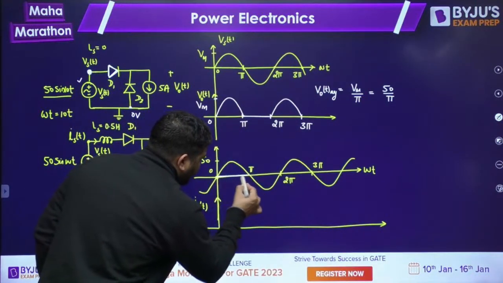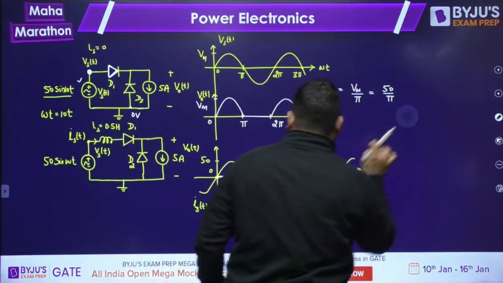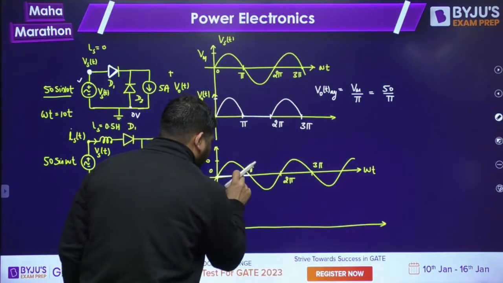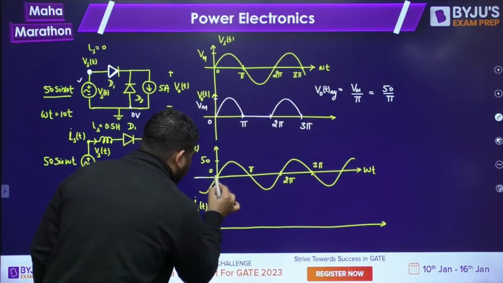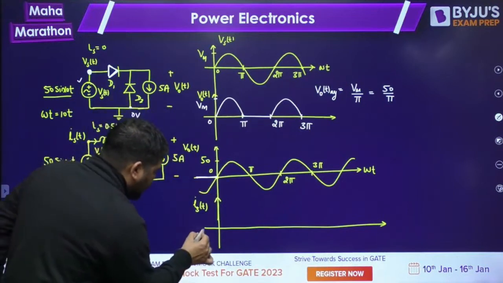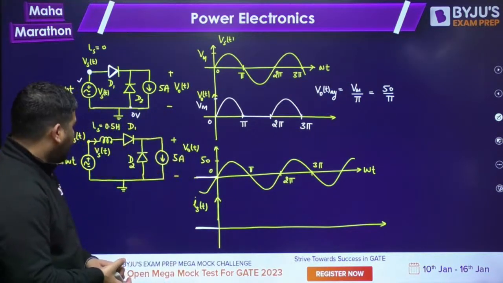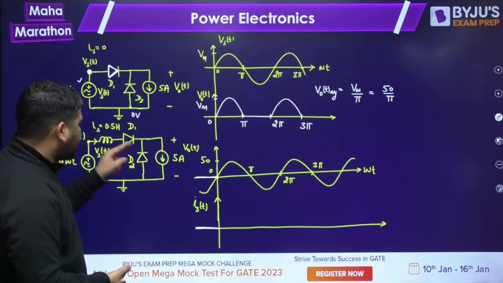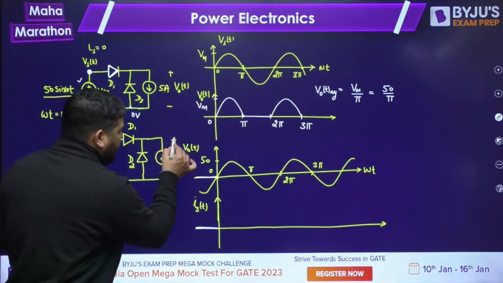Let me show the output voltage with the white pen. Wait a minute. I need to show it before 0. Okay, so before 0, the output voltage was 0 and the source current was also 0. Why? Because there was no source current. Current was freewheeling here, so it was shorted and the output voltage will be 0.